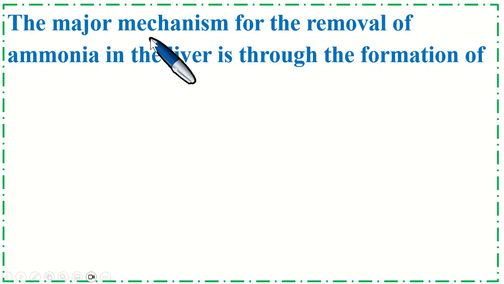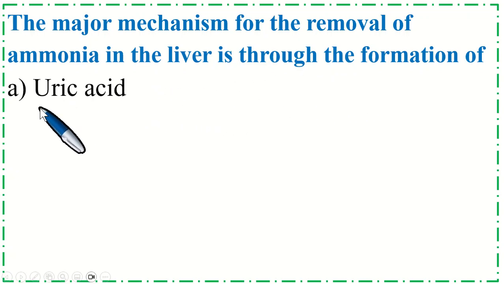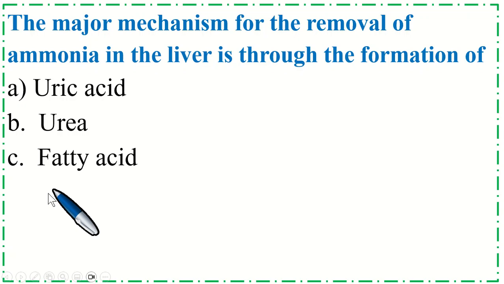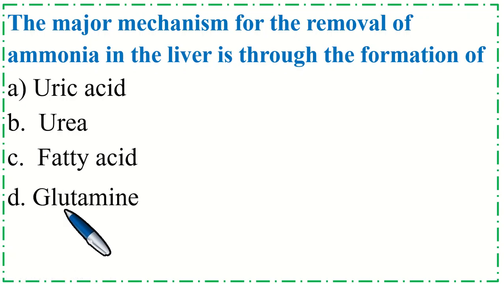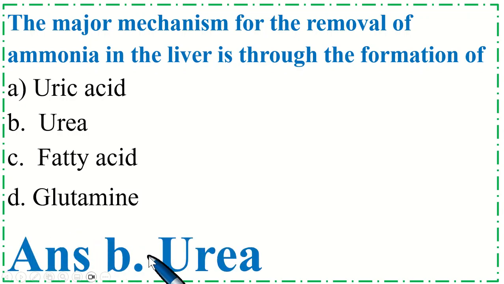The major mechanism for the removal of ammonia in the liver is through the formation of option A uric acid, B urea, C fatty acid, D glutamine. Correct option is B urea.